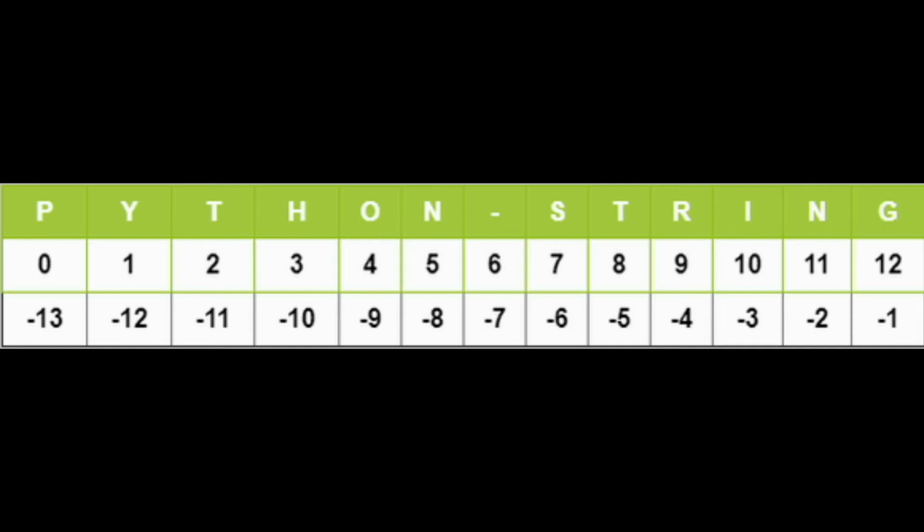Altogether there are 13 characters. So if you want to access the complete string, you can simply use the name of the string. But suppose you want to access a particular character, how will you represent it? That is possible using the index. It always starts from 0 till length minus 1. So that is 0, 1, 2. If there are 13 characters, it goes from 0 to 12.